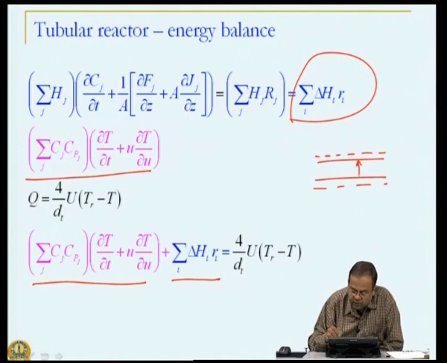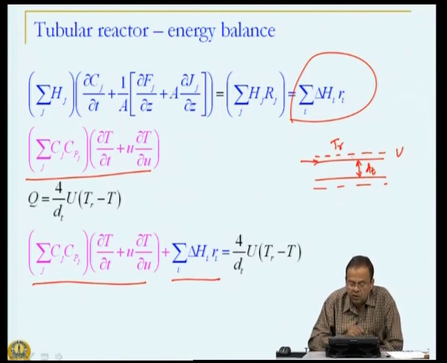The diameter is, let us say, dt, the heat transfer coefficient is U, and there is a fluid at a temperature Tr flowing through the shell side, reaction is occurring in the tube side, then the heat added to the system is, one can show, 4 by dt U into Tr minus T.